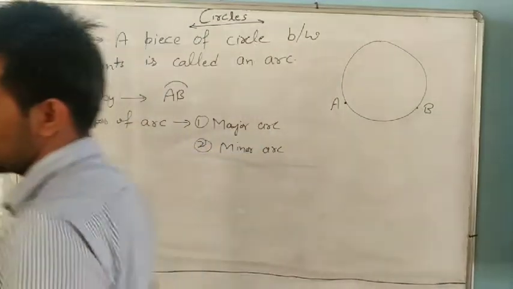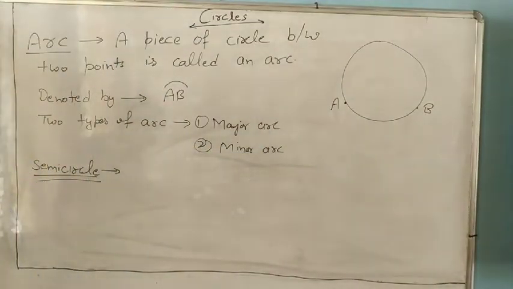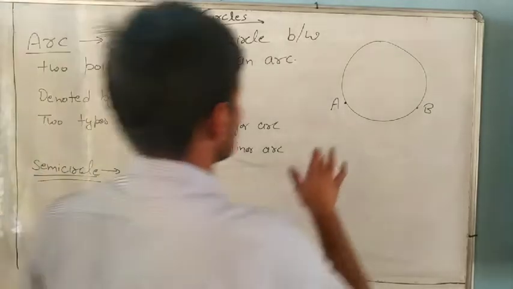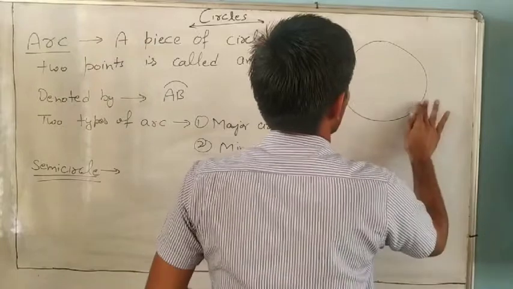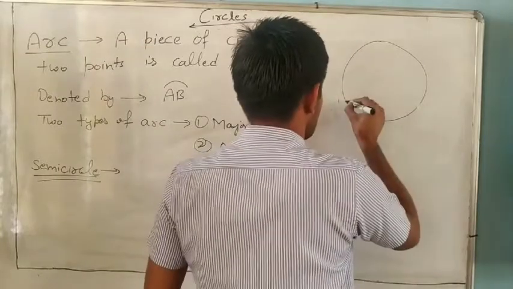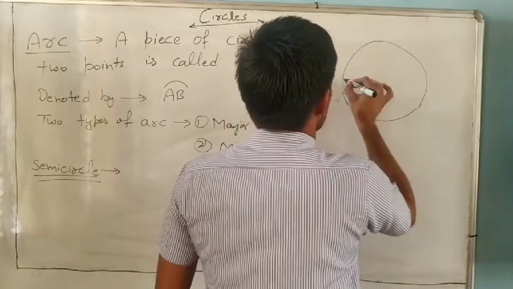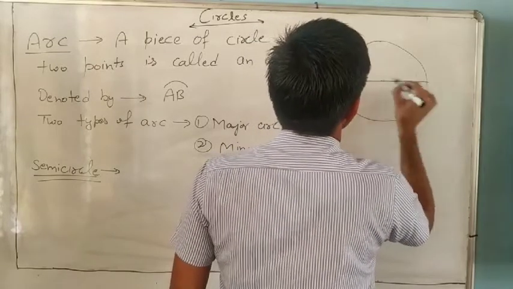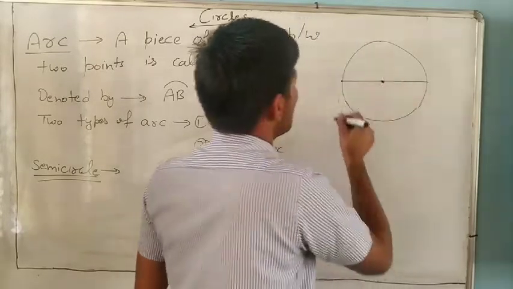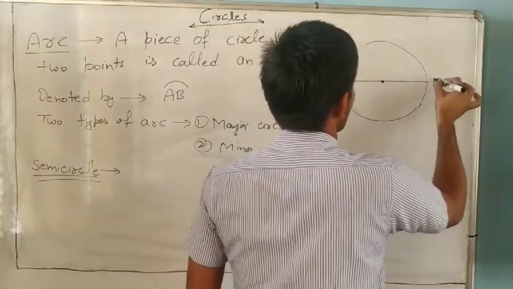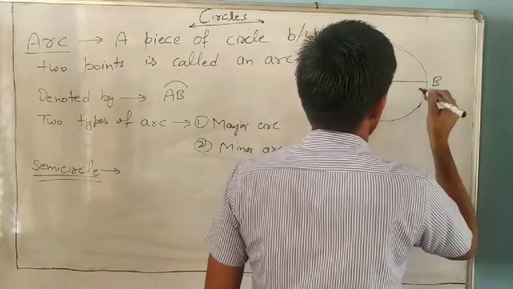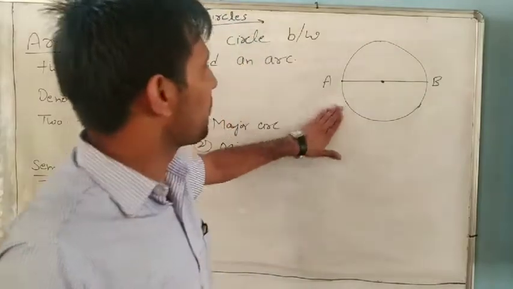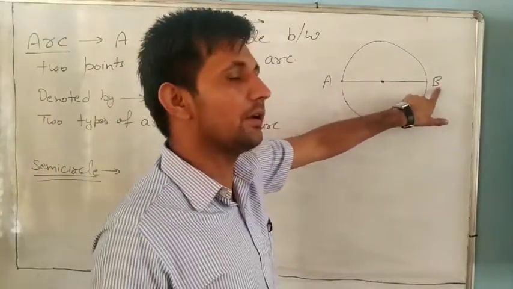Now suppose here A and B are points on the diameter. Everyone knows a diameter always passes through the center.